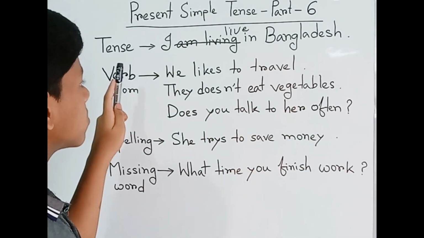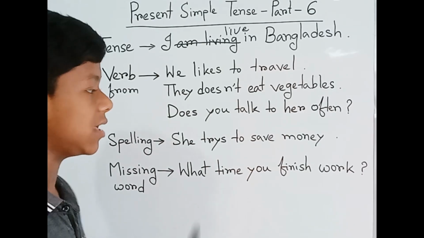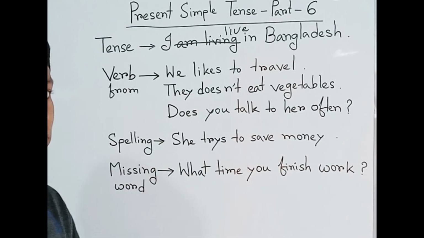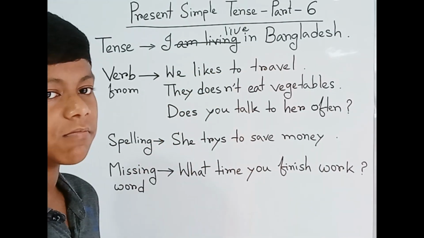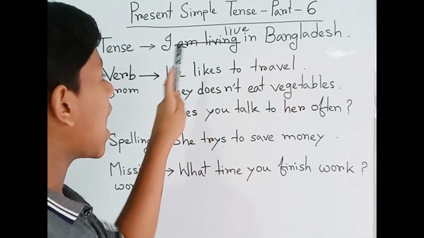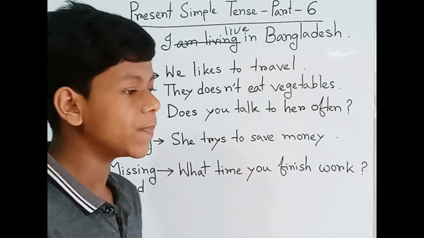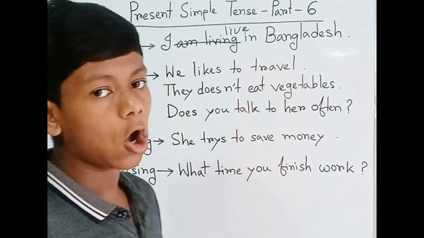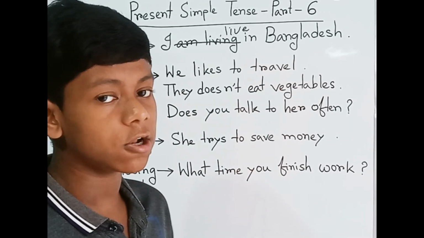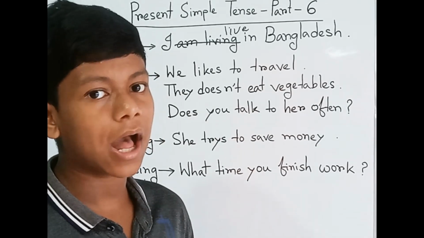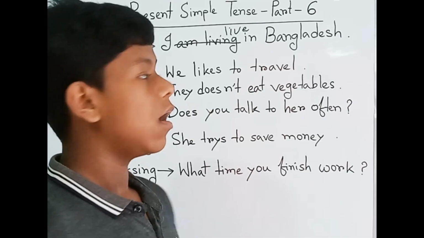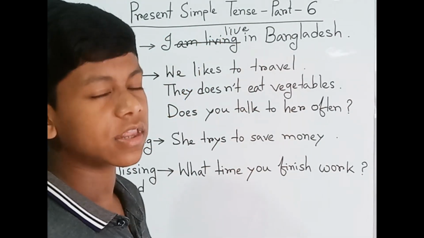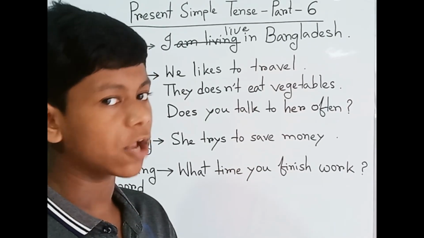Okay, so we have understood the correct sentence will be I live in Bangladesh. Most of the time we say I'm living in Bangladesh, but this tense will be I live in Bangladesh. So we always make mistakes with the tense itself. Our correct sentence will be I live in Bangladesh in present simple tense. I hope that you have understood.